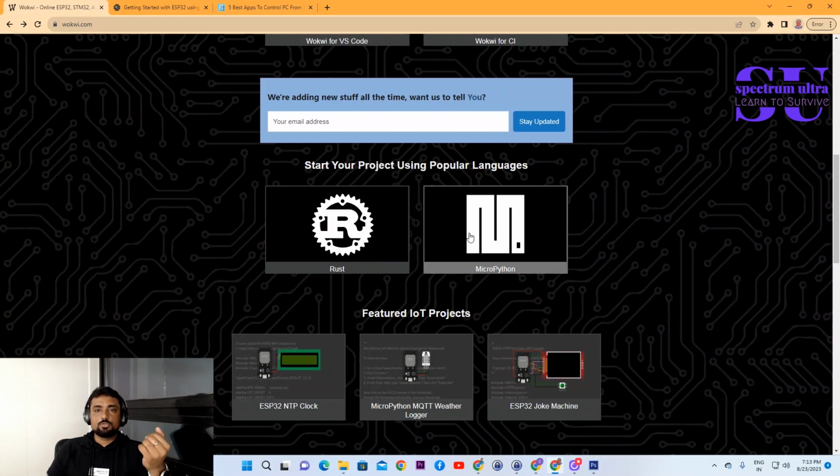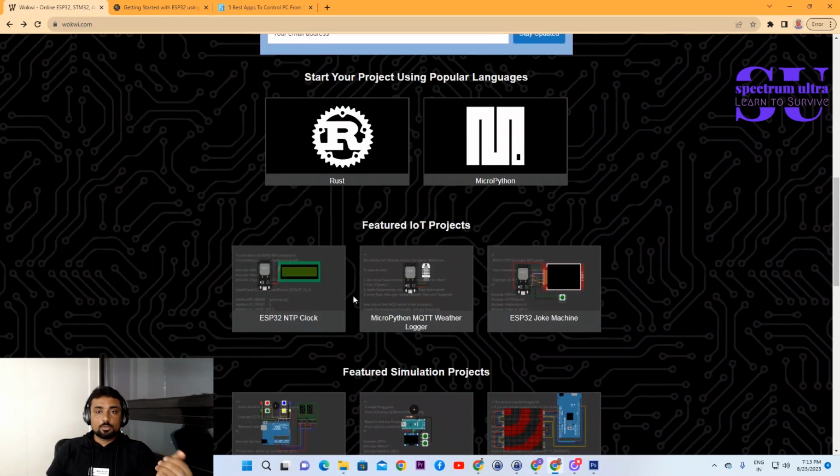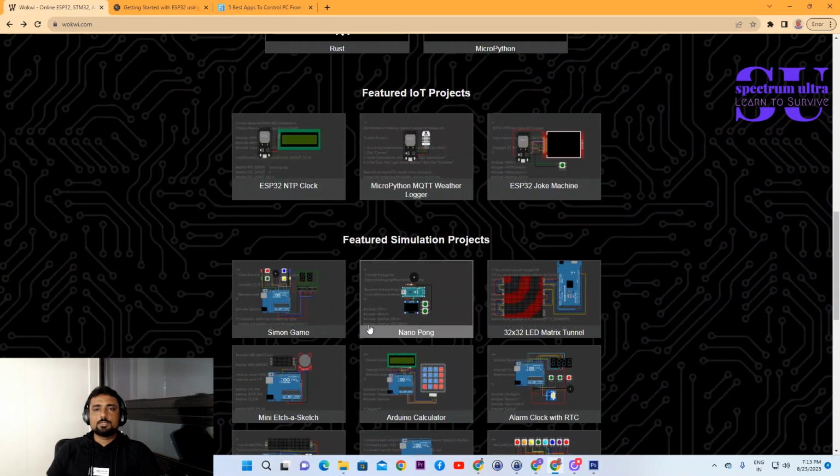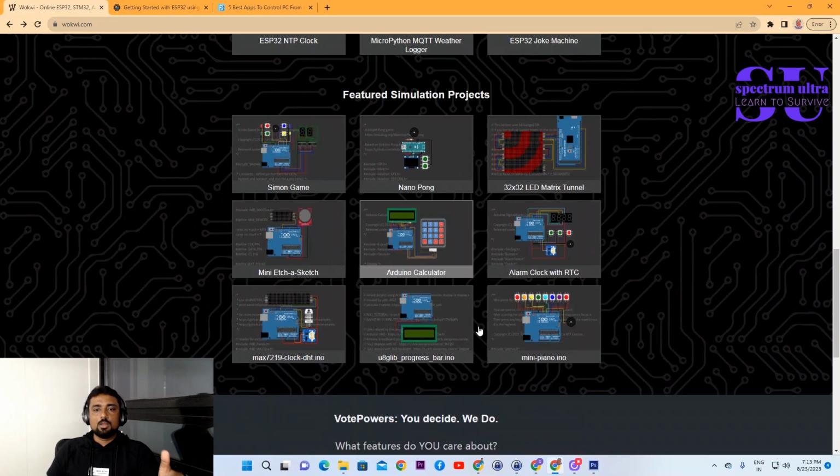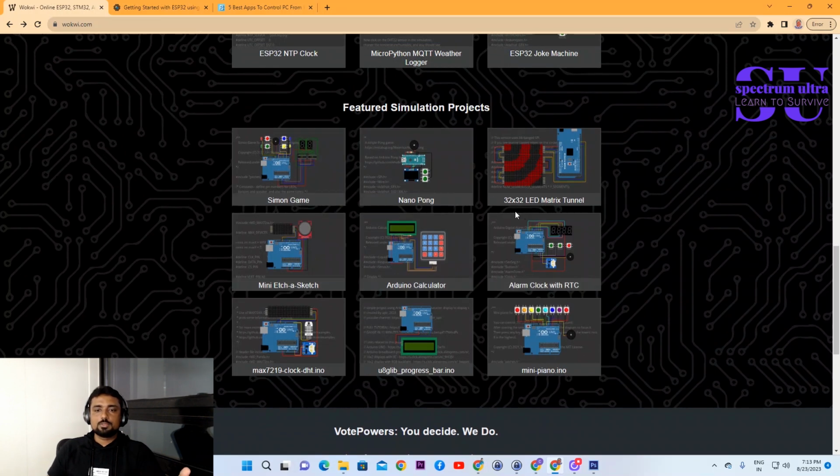For example, you can see Rust, and MicroPython is there. So if you are very comfortable with MicroPython or Rust or C++, whatever you want, you can use. These are the basic circuits, the featured simulation projects, which are already designed for your reference. If you want to know how they are working and how different sensors and different output and input devices are connected, you can go through this. This is just for your reference.